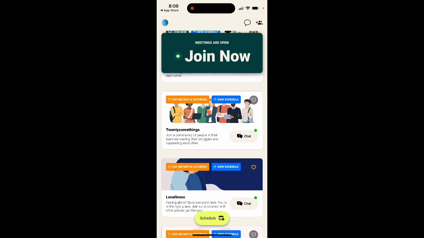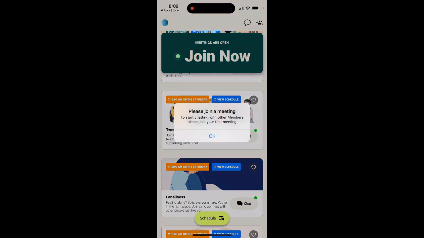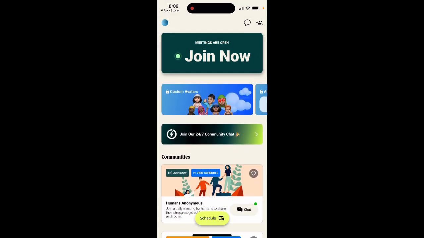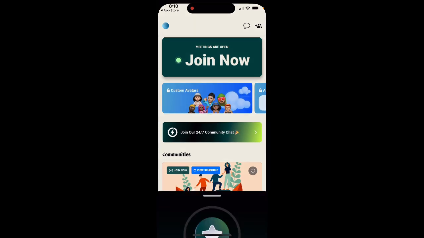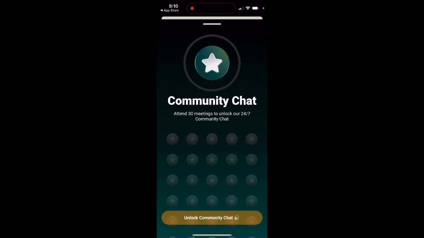And then there is a 24/7 community chat. There are all the different types of communities. And then you can just go here. You need to join a meeting, and basically this is like an audio chat where you just join the meeting, and then you can openly but anonymously talk about issues, and that can help you out a lot. It can help you relieve some of your struggles.